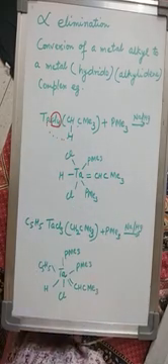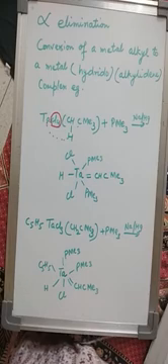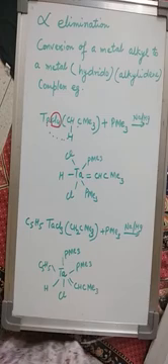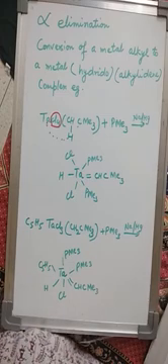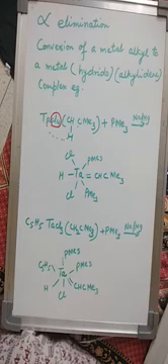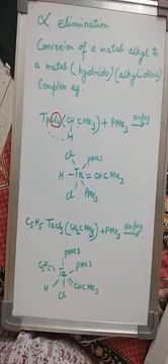So these are the 3 synthetic methods by which we can prepare Schrock, homonuclear, or alkylidene complexes. Why do we call them alkylidene complexes? Because the carbene carbon atom in this case has an alkyl group attached to it.